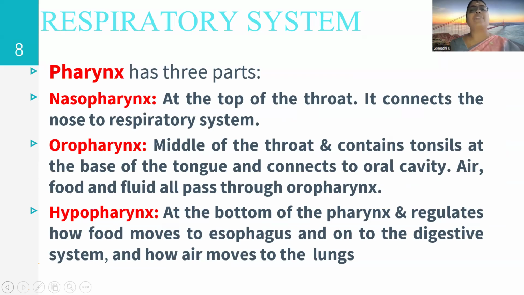Oropharynx: the middle of the throat, it contains tonsils at the base of the tongue and connects to the oral cavity. Air, food, and fluid all pass through the oropharynx. Hypopharynx: at the bottom of the pharynx, it regulates how food moves to the esophagus and on to the digestive system, and how air moves to the lungs.